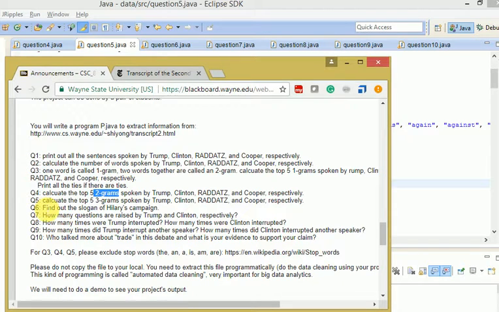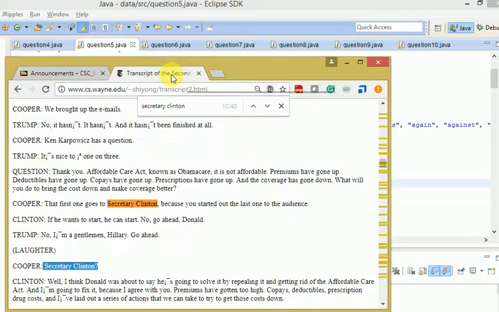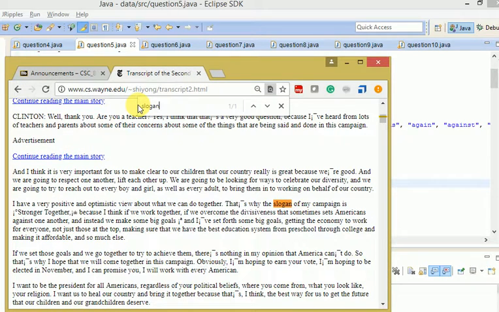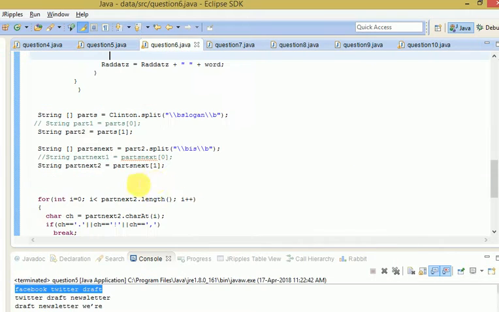And now let's see question number 6. We have to find out the slogan of Hillary's campaign. So how will you do it? First we search for the word slogan, where the slogan is presented. Here it is: "That's why the slogan of my campaign is Stronger Together." To find this out, let's look at the logic in the program.